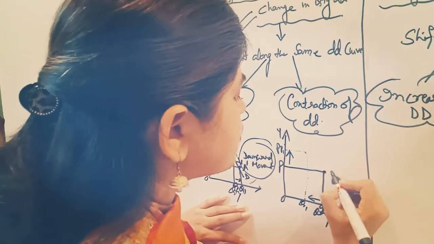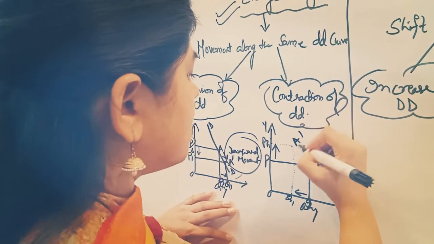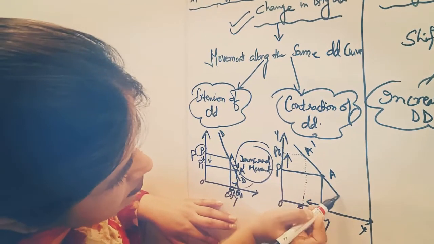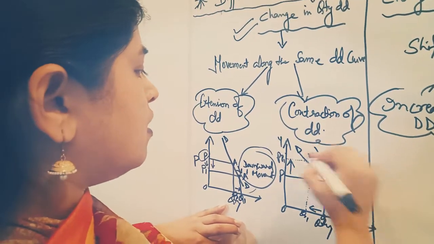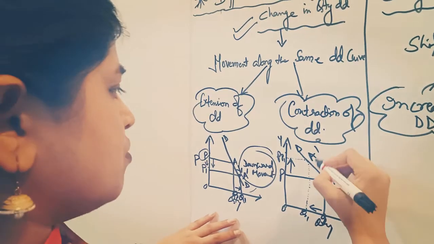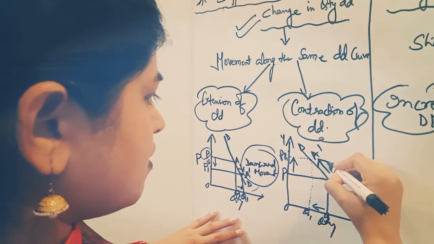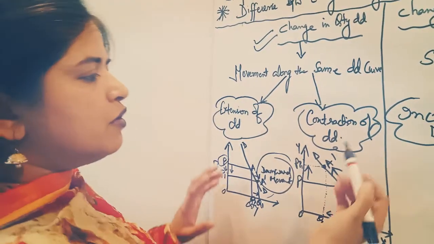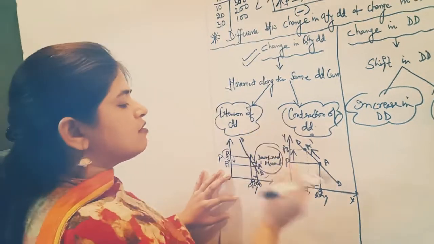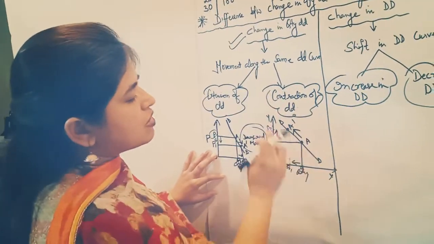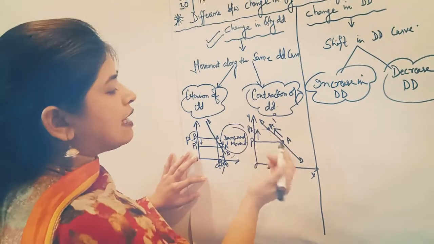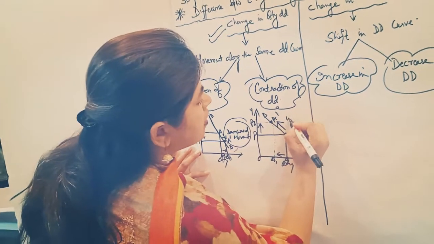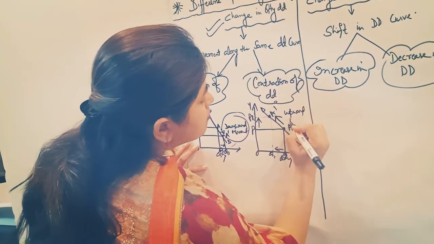So this one is the first initial point A and next one is the A dash. So we have to draw the diagram with the help of a scale. Basically it's like this. So write down here D. What does it show? It shows an upward movement from this point to this point. So according to contraction of demand, when the price increases, automatically demand will decrease. So what does it show? It shows the movement concept. Movement show करेगा लेकिन upward movement. It shows upward movement from point A to A dash. So we have to write down here upward movement.